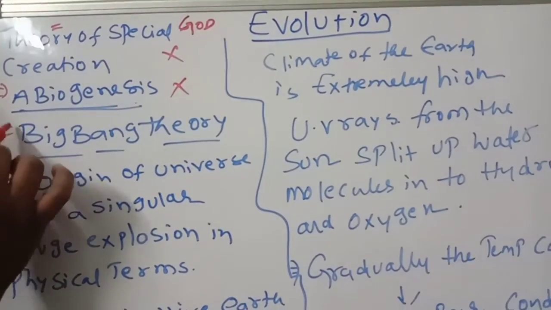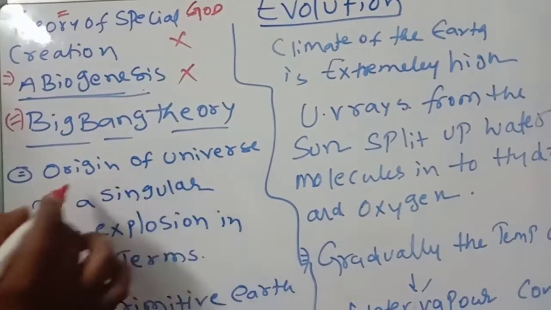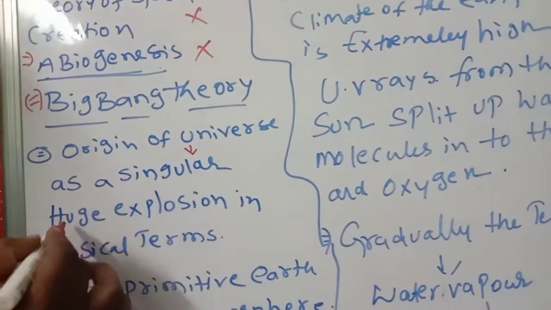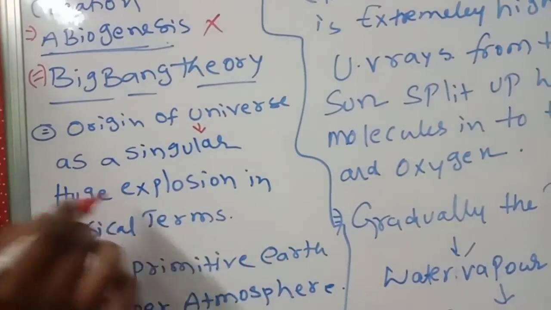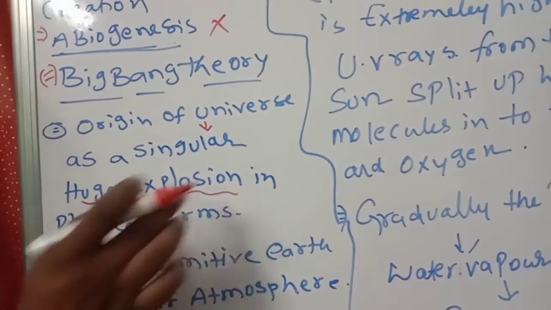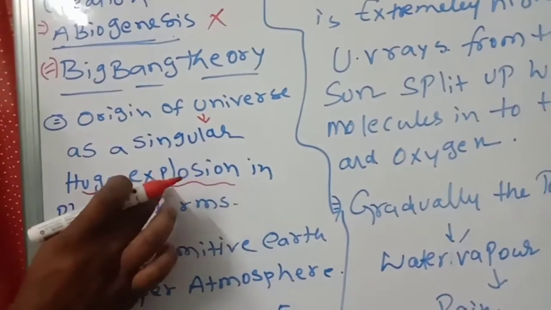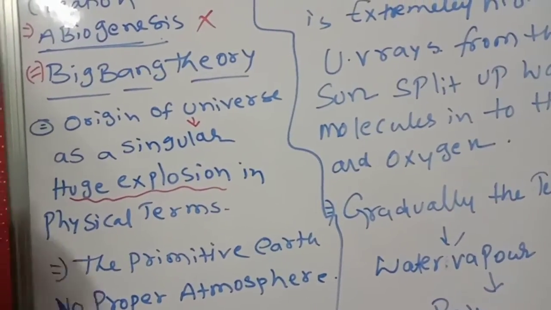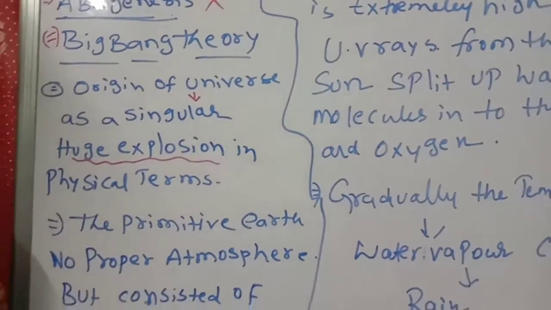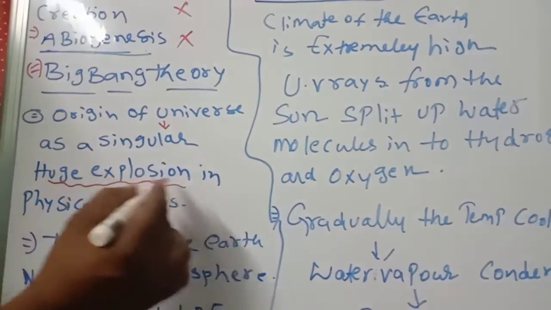These are all not up to the mark. Later, one theory came. What is the theory? The Big Bang theory. The origin of the universe was a singular, huge explosion in physical terms. Because of that explosion in that particular space, the universe formed. We can't imagine that kind of explosion.